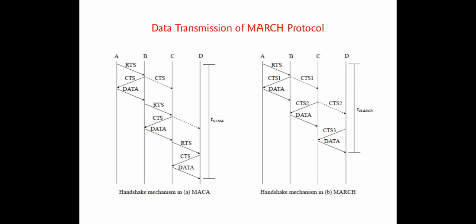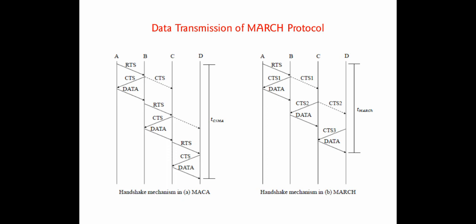And the second point is the time taken for data to travel from A to D, which can also be reduced in the MARCH protocol. This is the total time required for sharing the information from A to D, and this is the total time taken by the nodes for transmission of data from A to D. So that is the advantage of the MARCH protocol.